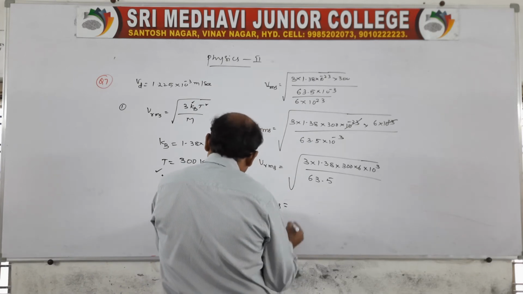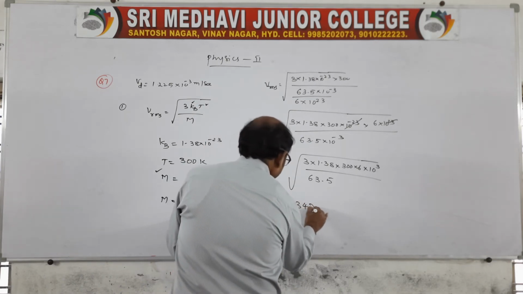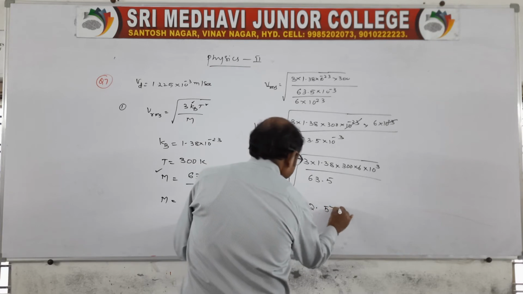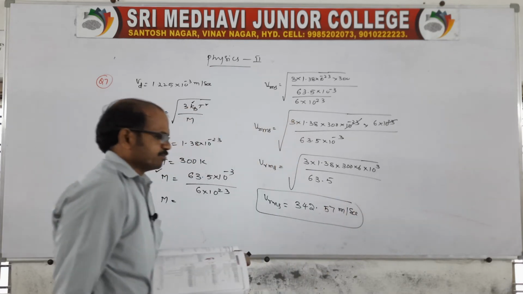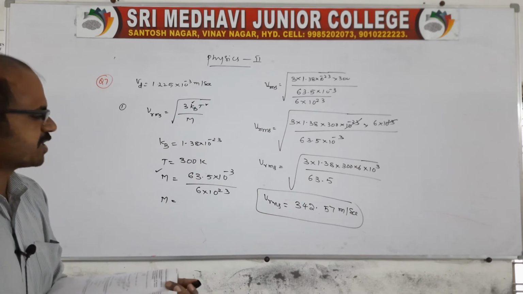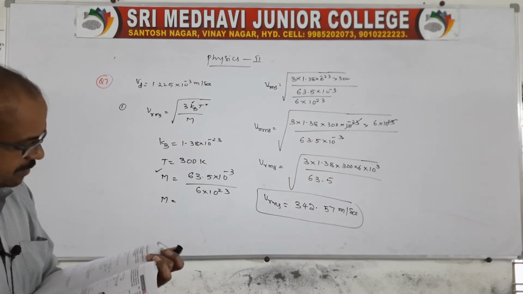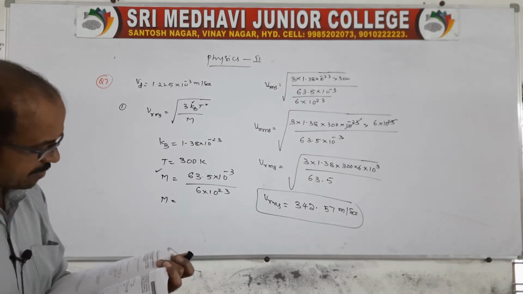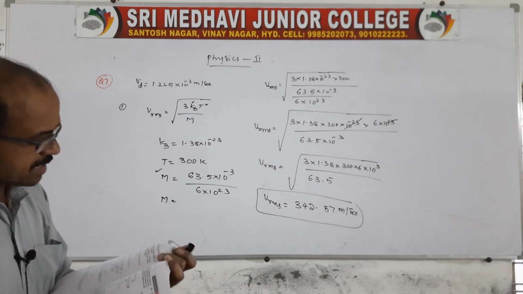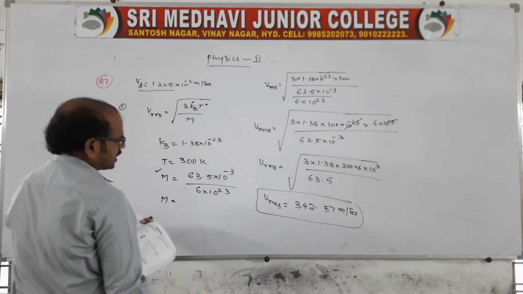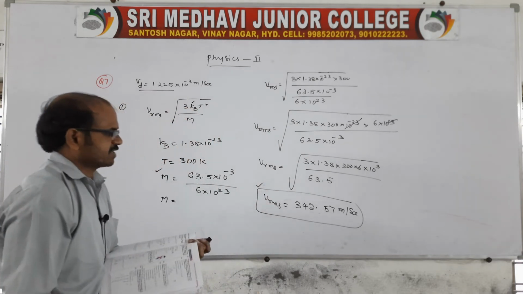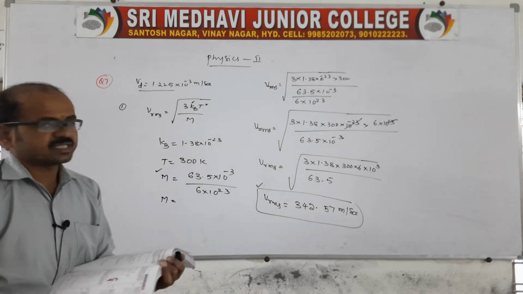Now you simplify this, and after simplification we roughly get Vrms, the thermal speed, as 342.57 meter per second. Now compare this: the drift speed is 1.225 and Vrms is 342.57, so there is a lot of difference. This is the comparison.